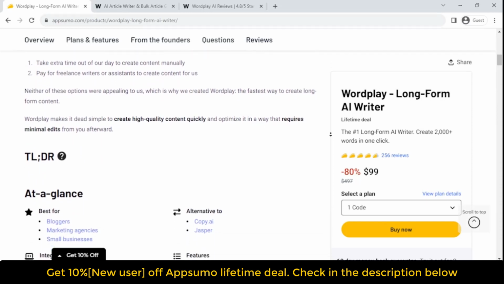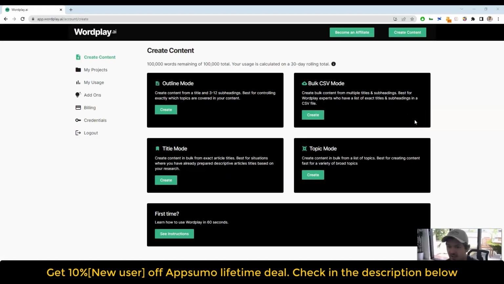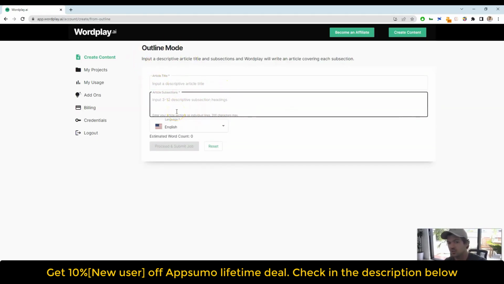By the end of this post, you'll have everything you need to know about the Wordplay Lifetime deal so that you can make an informed decision about whether or not it's right for you. This AI writing tool helps you create full-length 1,500-word articles from just the title and a few subheaders. Great for generating content for your blog or website. Get started with Wordplay Long-Form AI Writer.